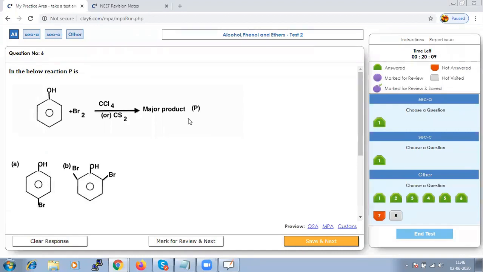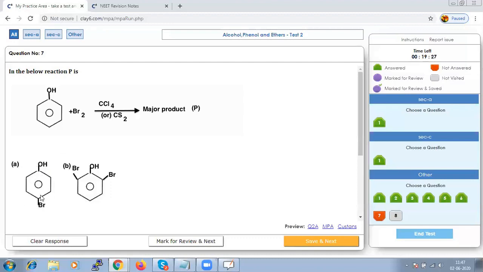In the below reaction, what is the major product formed? The OH group is a strongly activating substituent for phenol, and it can be halogenated once under mild conditions. So with Br2, it should give the product with OH and Br.